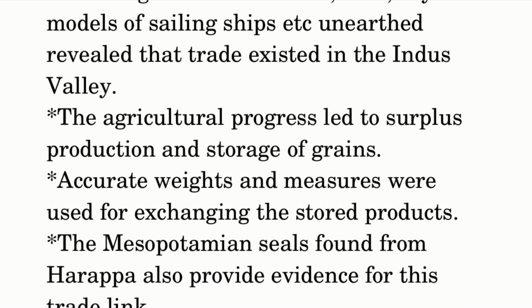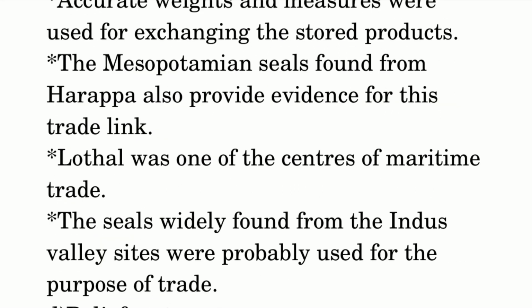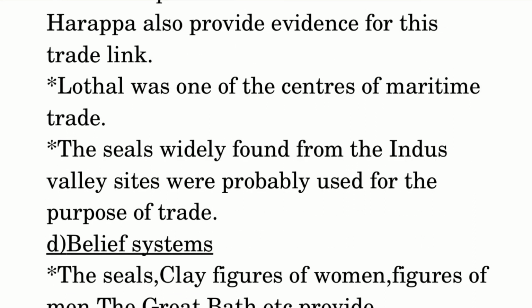The agricultural progress led to surplus production and storage of grains. Accurate weights and measures were used for exchanging the stored products. The Mesopotamian seals found from Harappa also provide evidence for this trade link. Lothal was one of the centers of maritime trade. The seals widely found from the Indus Valley sites were probably used for the purpose of trade.